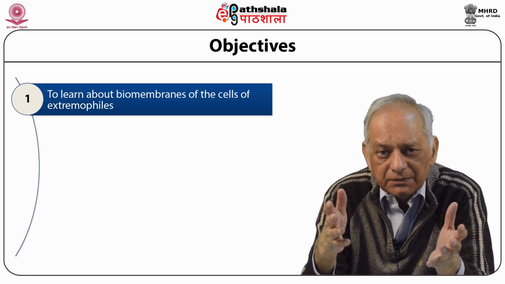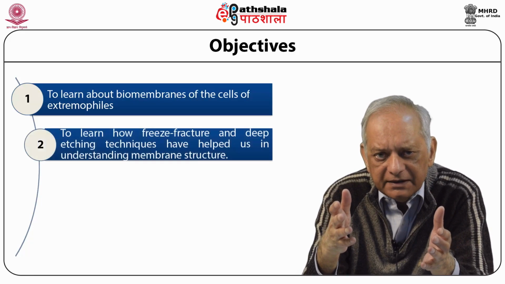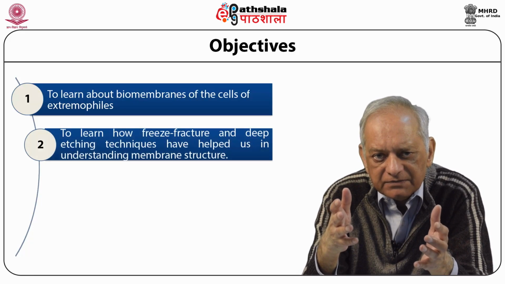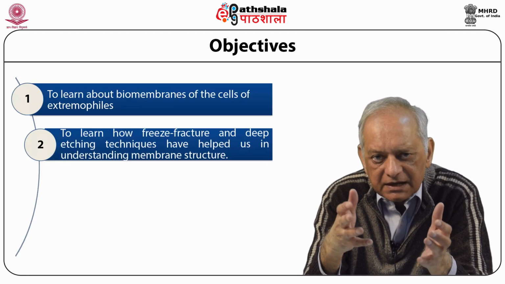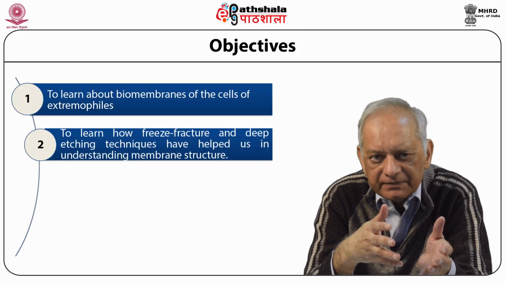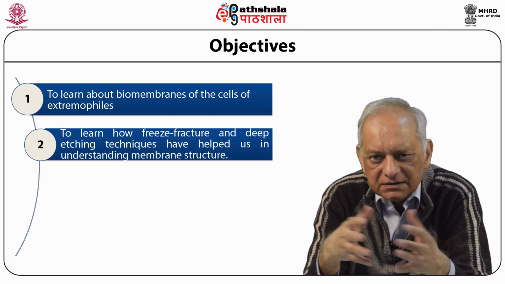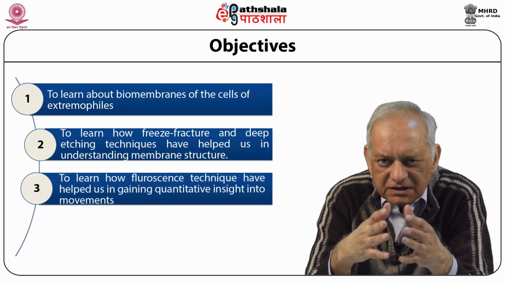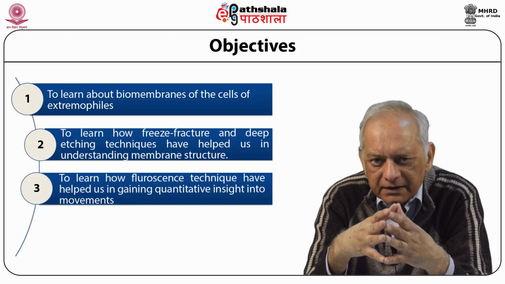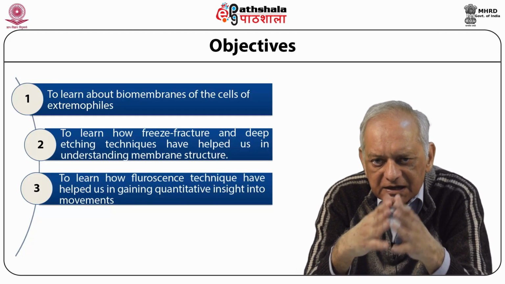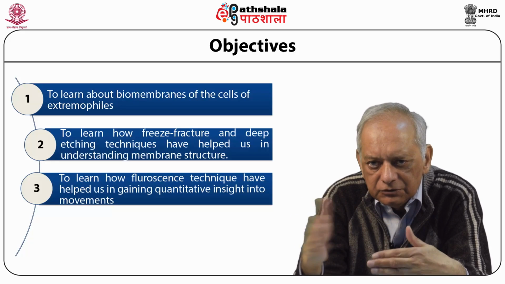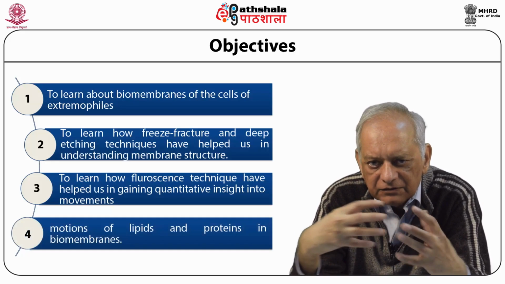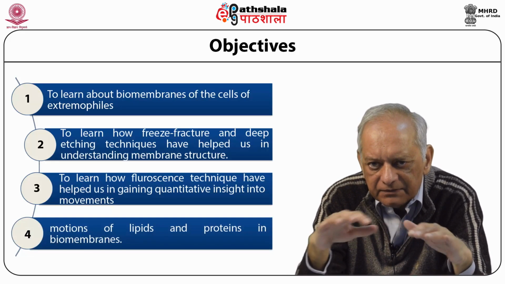And we'll also learn about two techniques which have helped us in understanding membrane structures. These techniques are freeze fracture and deep etching techniques. We'll also learn how fluorescence techniques have helped us in gaining quantitative insight into the movements or motion of the lipids and proteins in biomembranes.